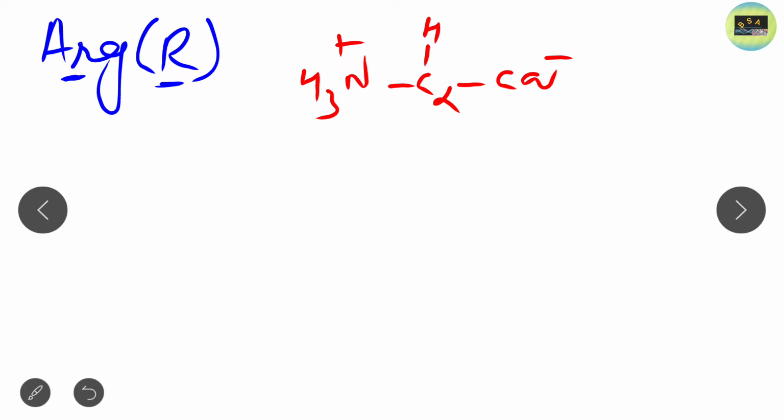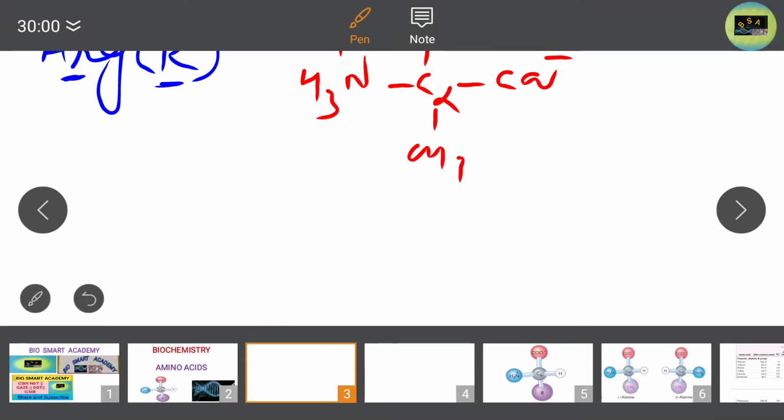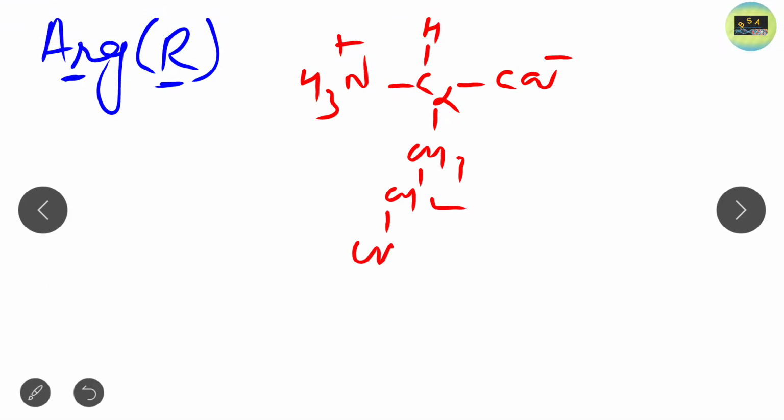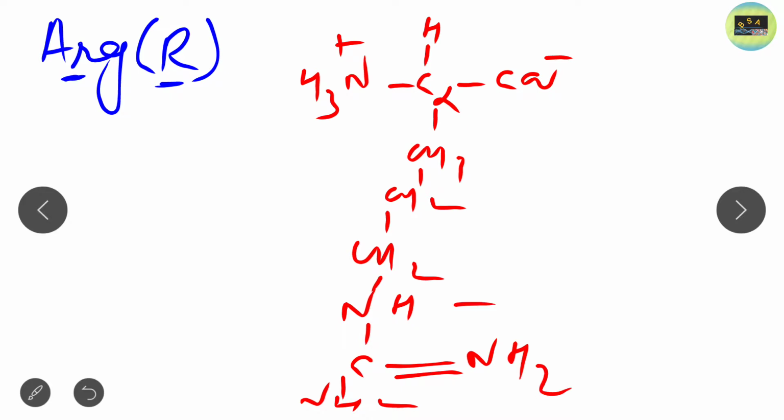Then CH2, CH2, CH2. Now this NH, this C, and this NH2, and here NH2 plus is present. So this is the structure of arginine.